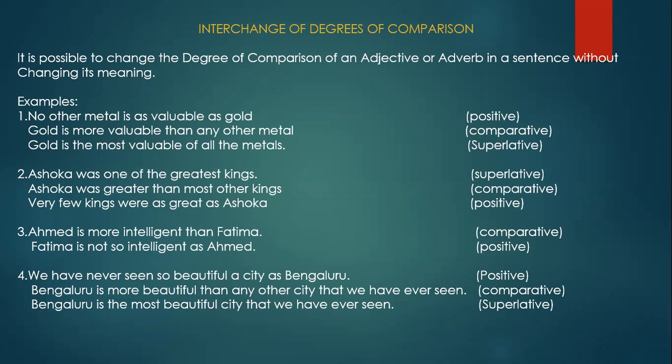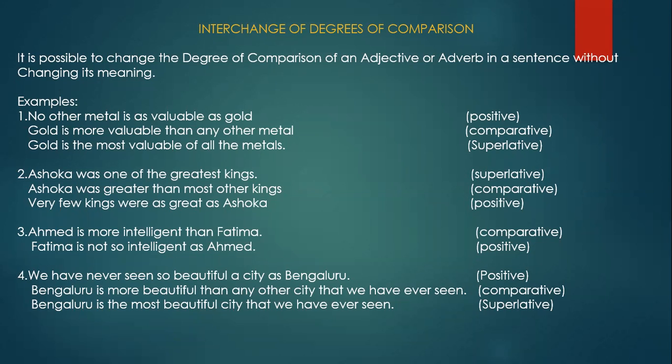Okay, so it should be excluded, any other metal. So gold is more valuable, that is more than 2 syllable. The adjective is more than 2 syllable, so we can use more, that is the comparative form, more valuable. And then the comparative form is always followed by than.